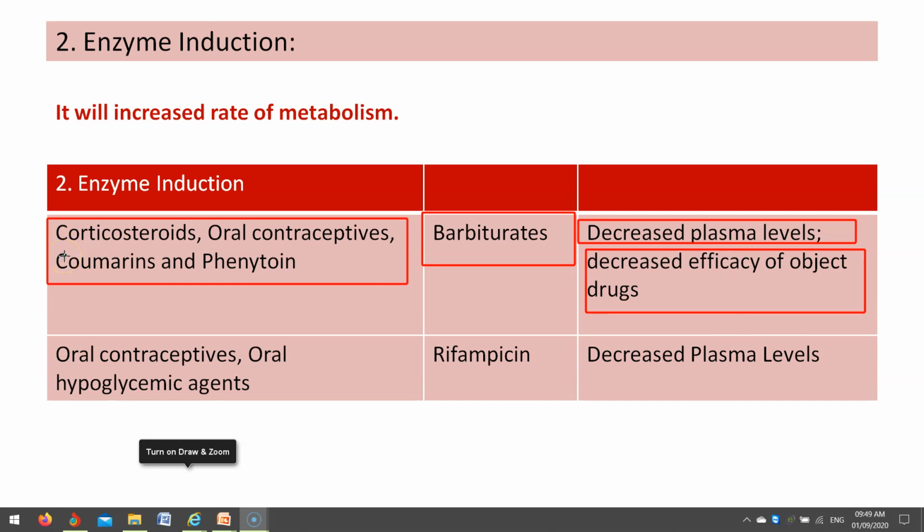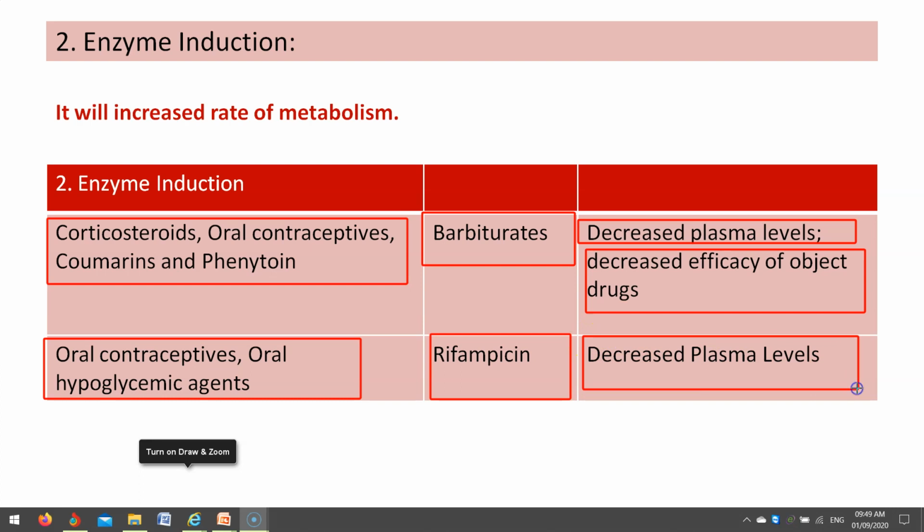Similarly, when you take oral contraceptives or oral hypoglycemic agents along with rifampicin, it decreases the plasma levels. So whenever you are taking two drugs, you should check all the interactions.